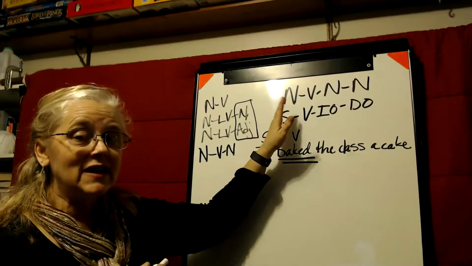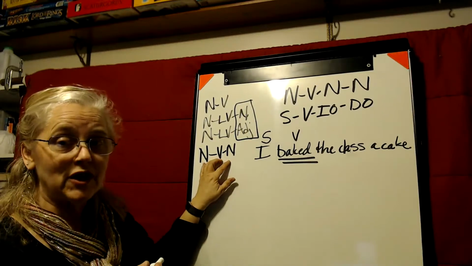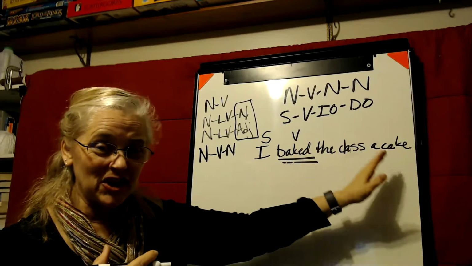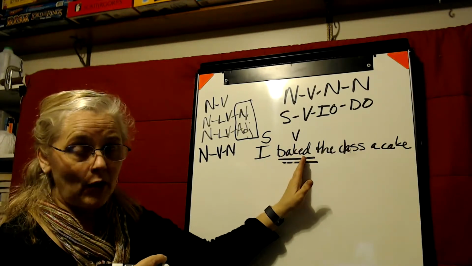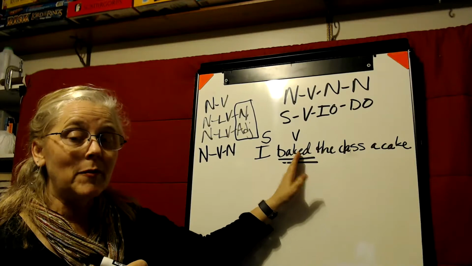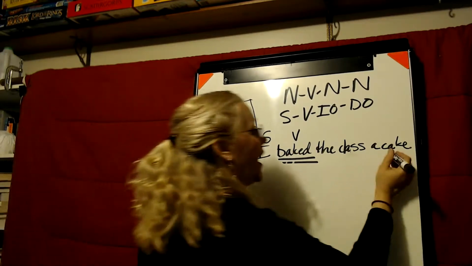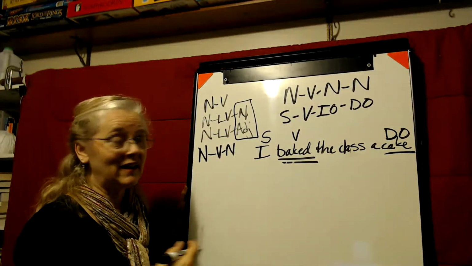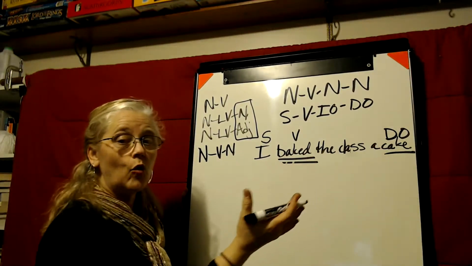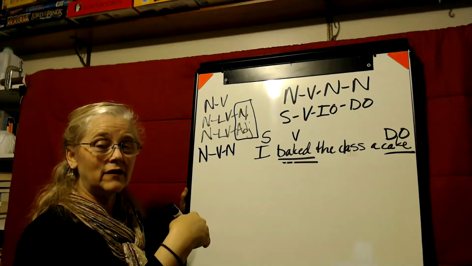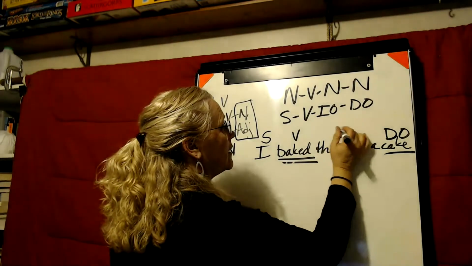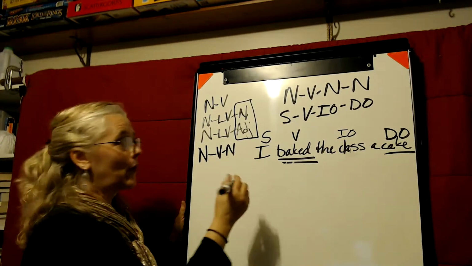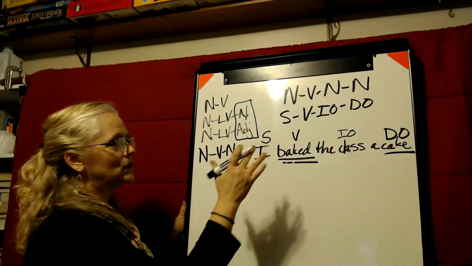So remember when we did just direct objects, we said, what's the verb? Who's doing the verb? What's getting the action of the verb? What's the verb? Baked. Who's doing the baking? I am. What am I baking? I'm baking a cake. And who is getting that cake? What's the indirect object of the baking? The class. Now, I could have written this another way.